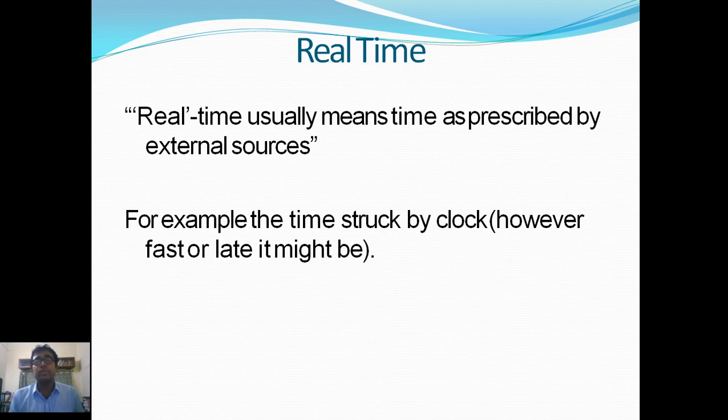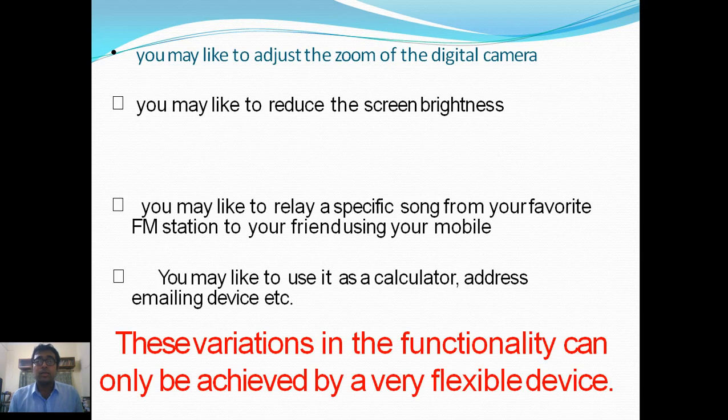The real time usually means time as prescribed by external sources, for example, the time struck by a clock, however fast or late it might be. That's the point. Now let's go to the next slide. You may like to adjust the zoom of the digital camera. These are also examples of that. You may like to reduce the screen brightness. You may like to relay a specific song from your favorite FM station to your friend using your mobile.